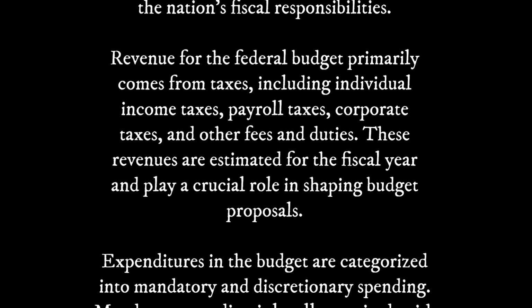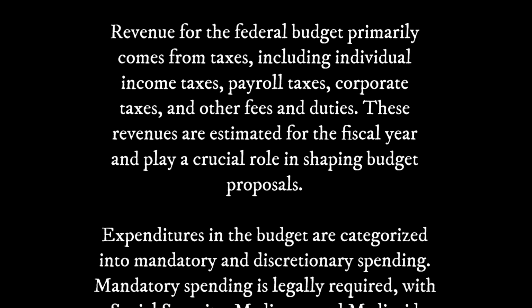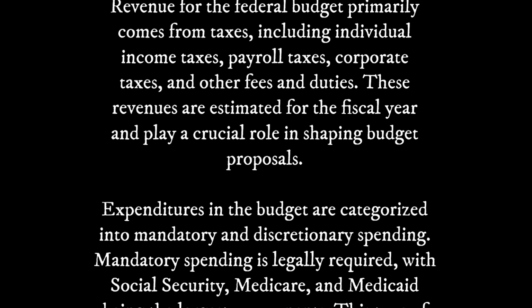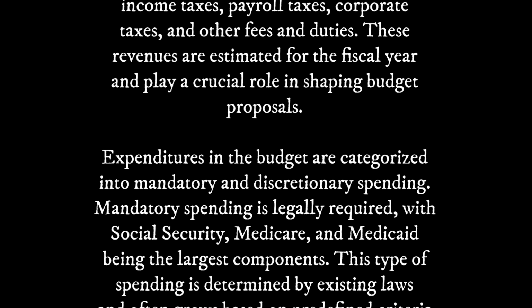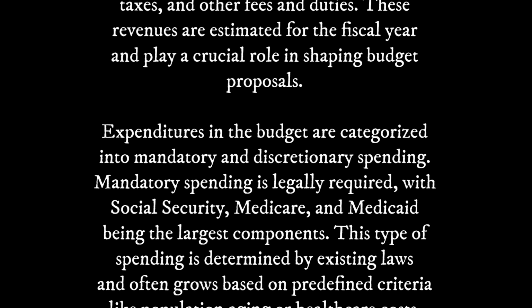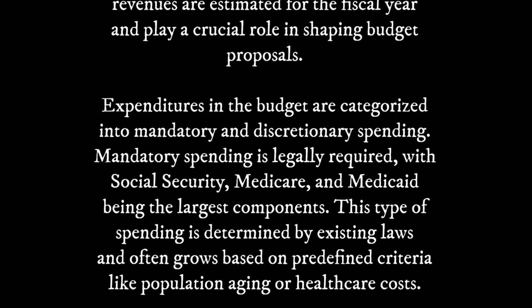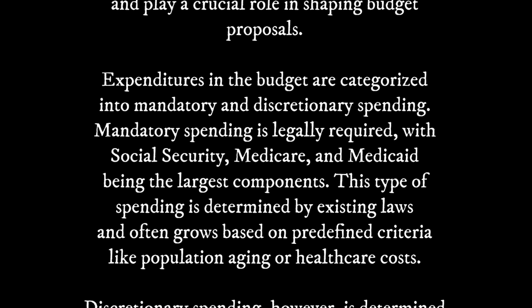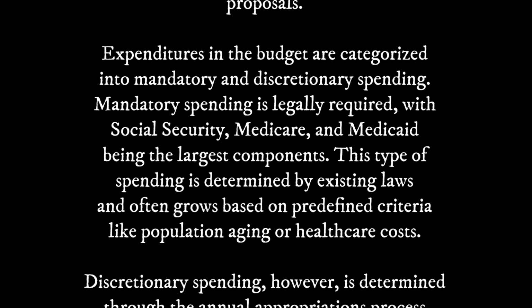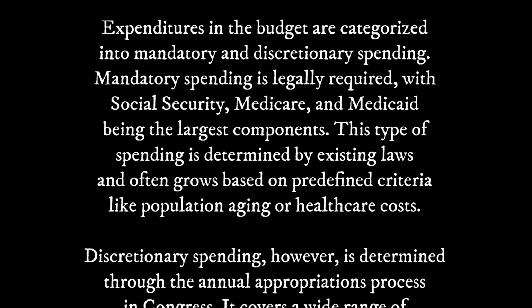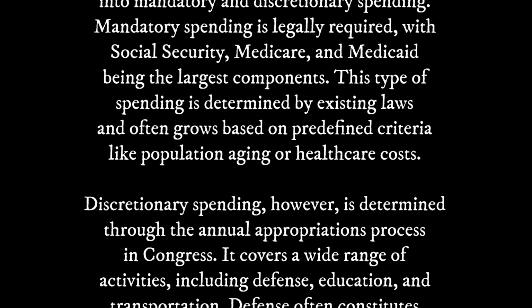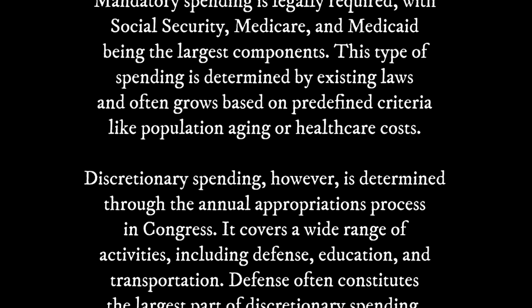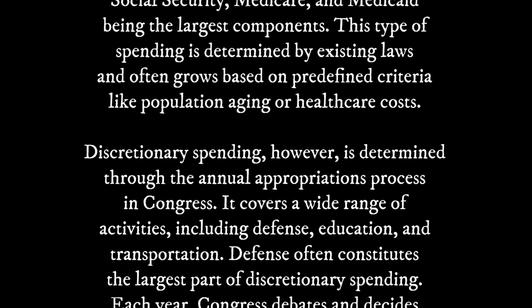Expenditures in the budget are categorized into mandatory and discretionary spending. Mandatory spending is legally required, with Social Security, Medicare, and Medicaid being the largest components. This type of spending is determined by existing laws and often grows based on predefined criteria like population aging or healthcare costs. Discretionary spending, however, is determined through the annual appropriations process in Congress.